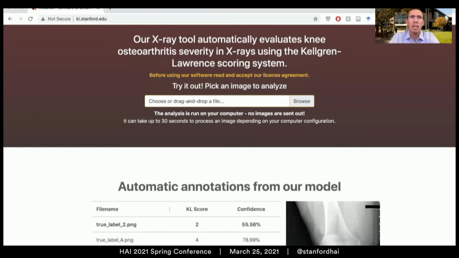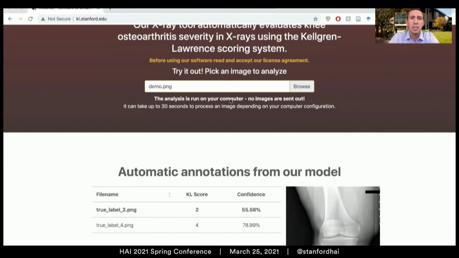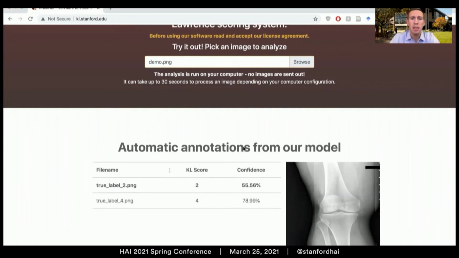By dragging and dropping an image from your computer into your browser in the web app, within seconds, you get a 0 to 4 score for how severe the patient's knee osteoarthritis is, as well as an estimate of the model's confidence in that conclusion. As new models are analyzed, they appear in your browser too.